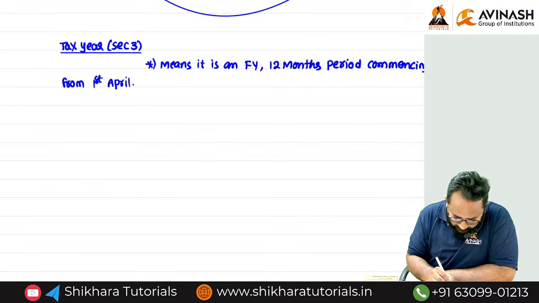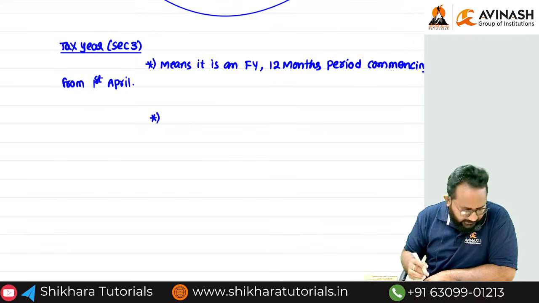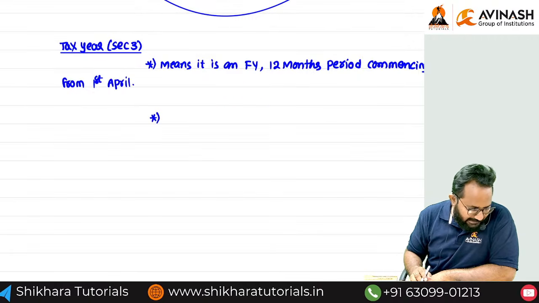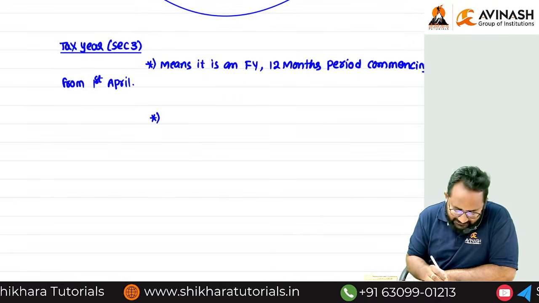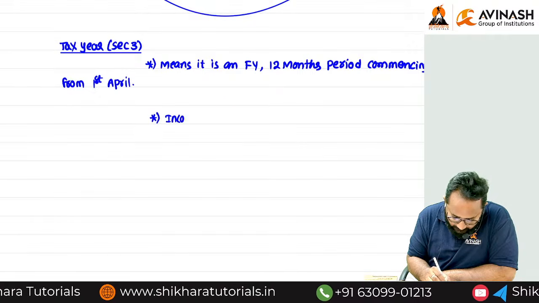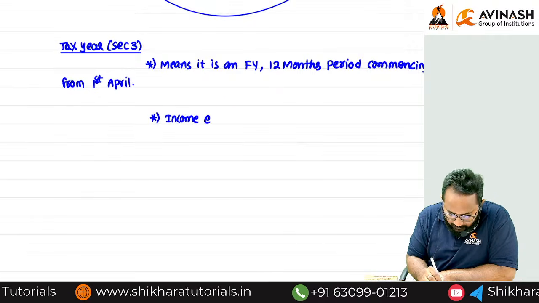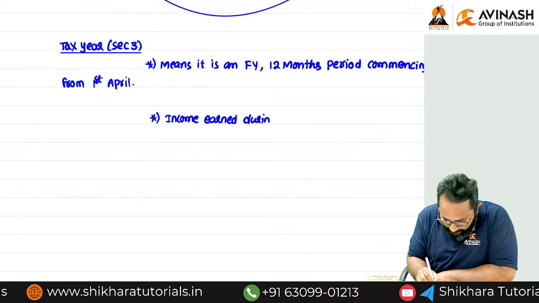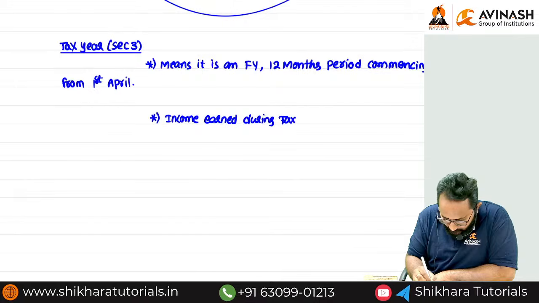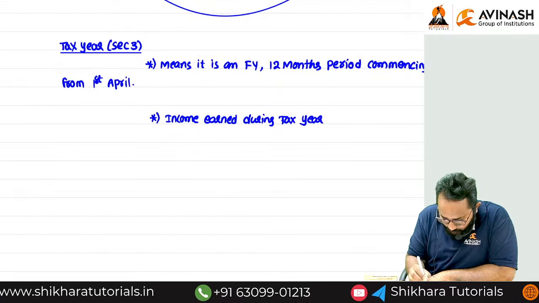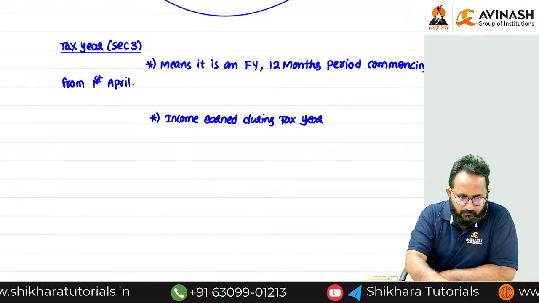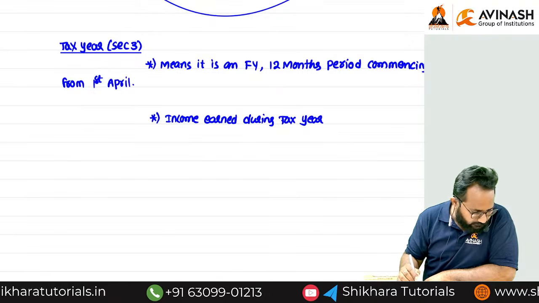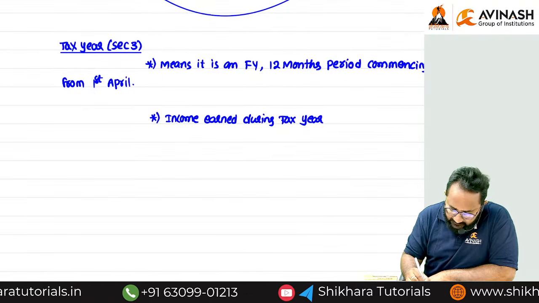Now the second point we can write down. Income earned during the tax year is taxable in which year?